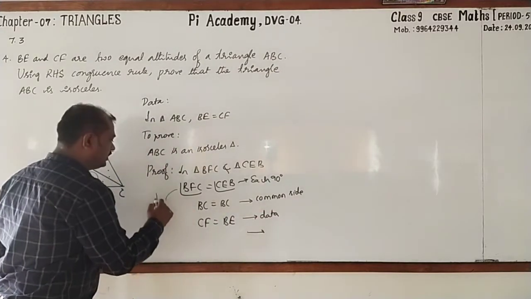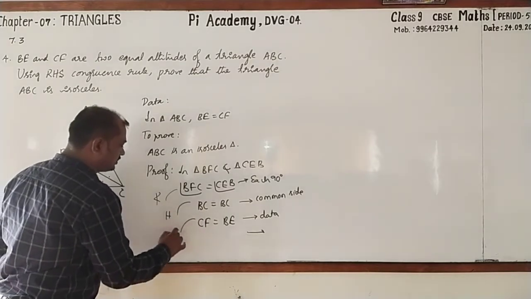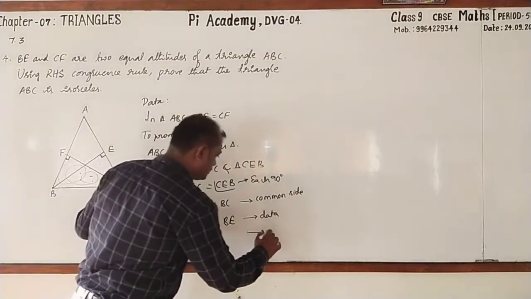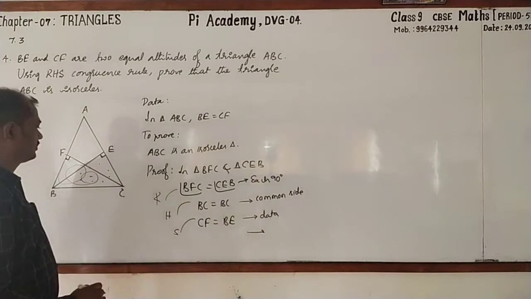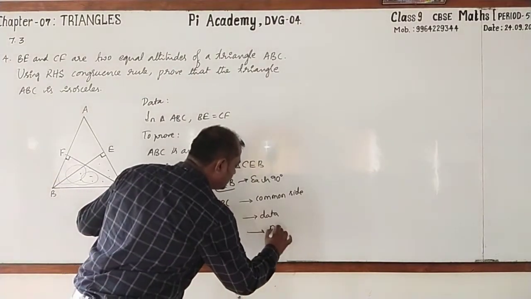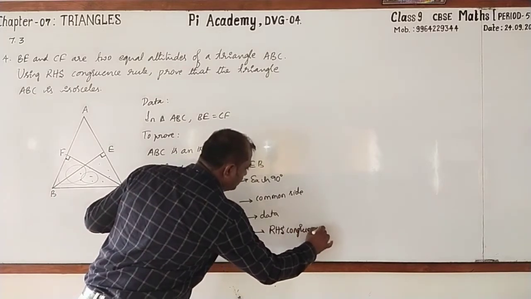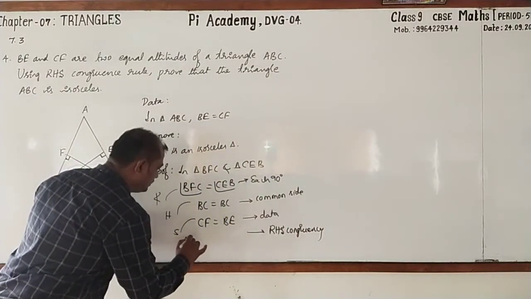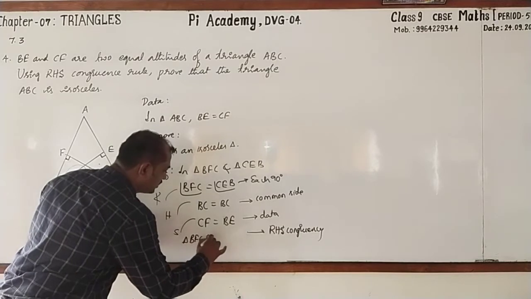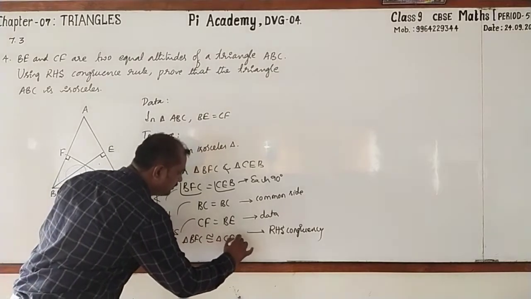By right angle, hypotenuse and side. Here I'll write by RHS congruency, triangle BFC is congruent to triangle CEB.